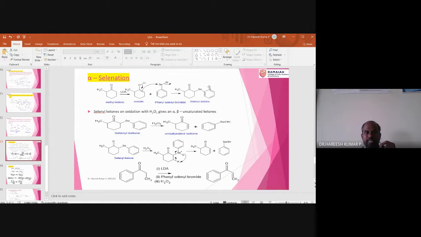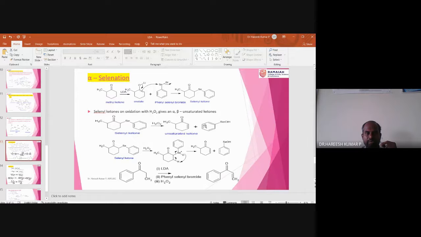So then what is the fate of the selenyl ketone? Suppose this selenyl ketone is oxidized, more particularly oxidation with hydrogen peroxide. So you know that selenium gets converted into selenium oxide. I'm talking about the mechanism.